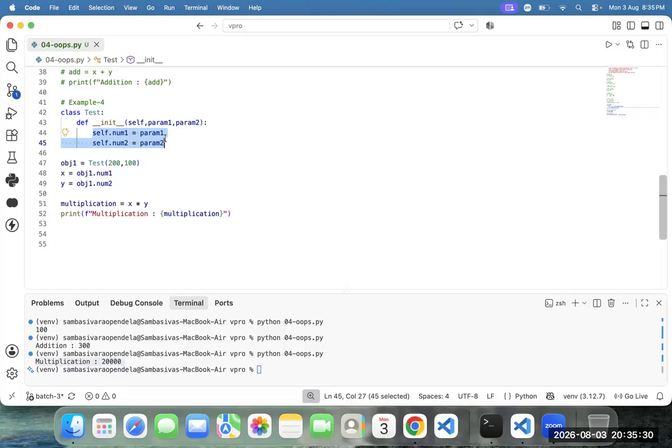Samba, assigning the values at creation of the object is called the constructor, right? Is there any difference, only on the memory side, or any other impact? Definitely. For example, take an ATM machine. After inserting the card, you dynamically enter the value 1,000 or 2,000.